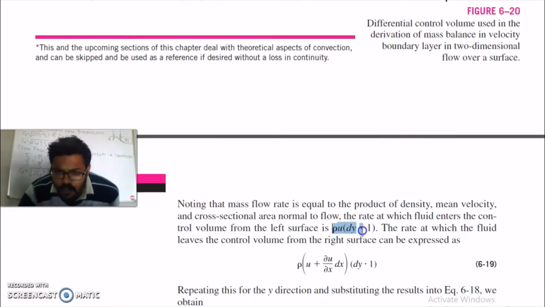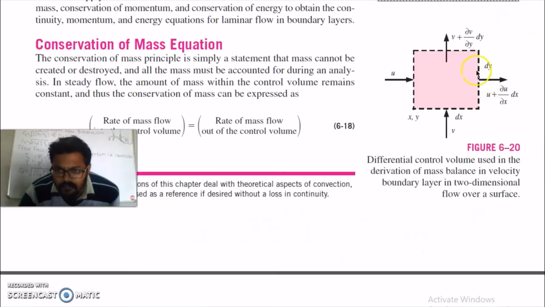So this is the mass rate from the left side into this control volume, and the rate at which fluid leaves the control volume from the right side can be expressed as follows. At this side your velocity of fluid is equal to u plus del u by del x times dx.